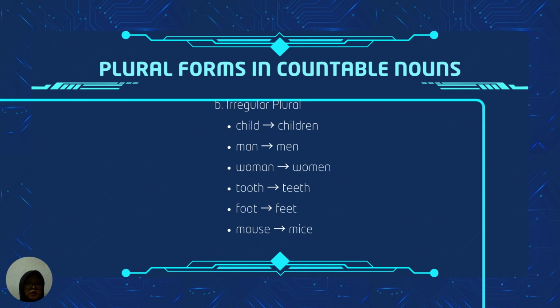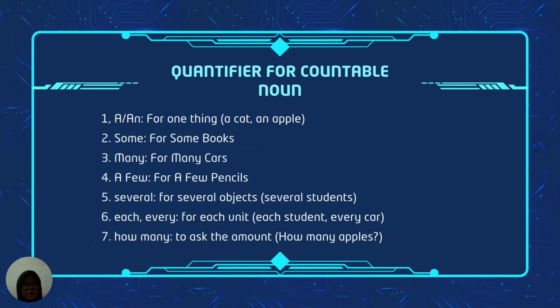Next, irregular plural. Example is child becomes children. Man becomes men. Woman becomes women. Tooth becomes teeth. Foot becomes feet. And mouse becomes mice.